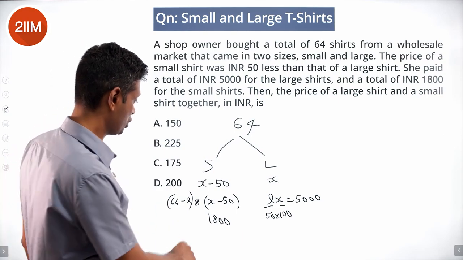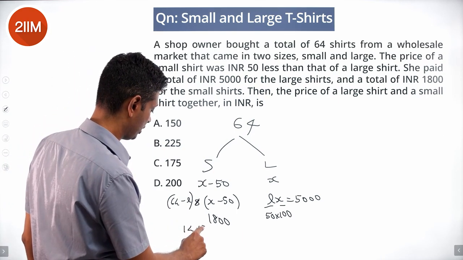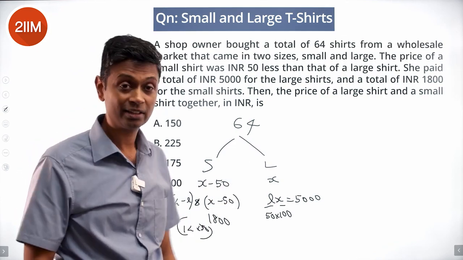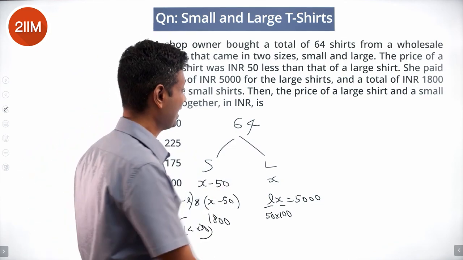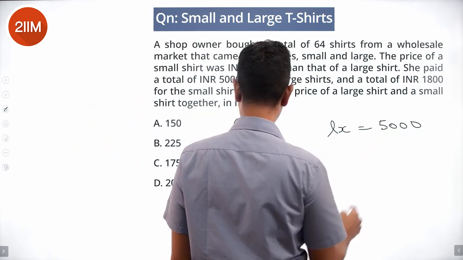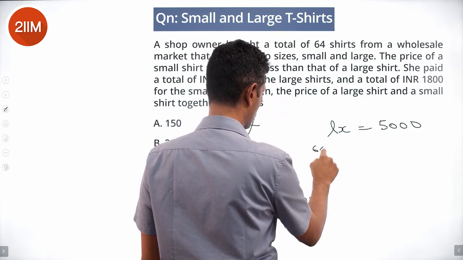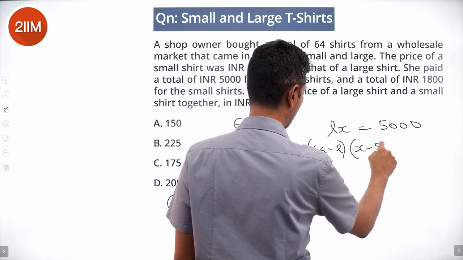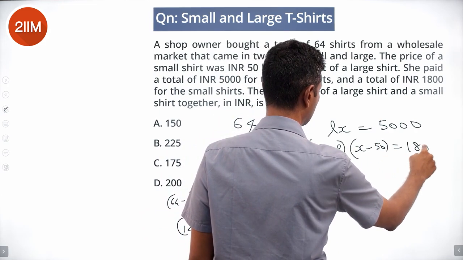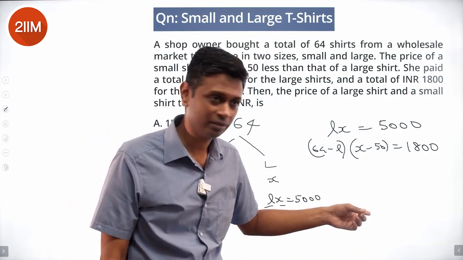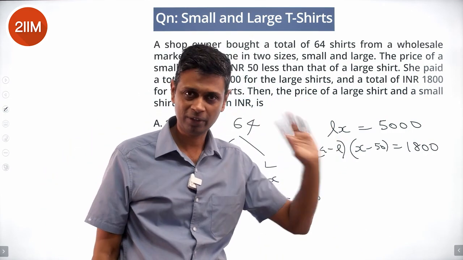64 minus L is 14 into 50. Nope, this doesn't work. There's only 700. We need to get to 1,800. So we need to poke around with this. L into X is 5,000. 64 minus L into X minus 50 is 1,800. So we can substitute this, solve this, plug it in here and then simplify.